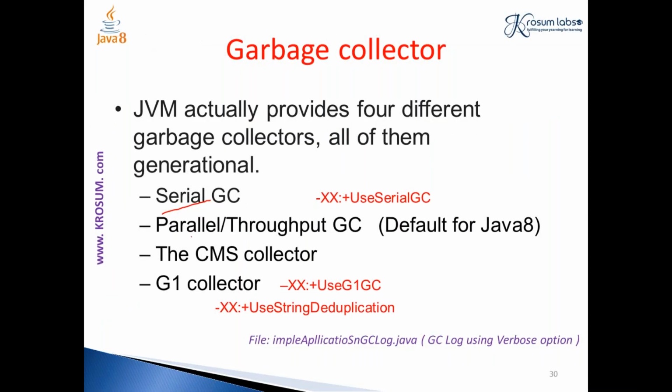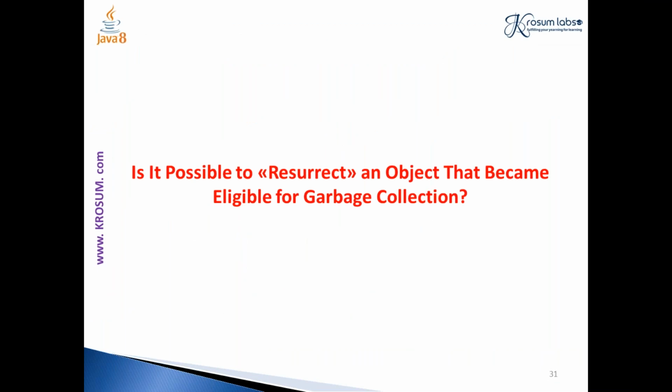So this is just a small demonstration of how the GC is used here. Now we get a question: is it possible to reuse an object which was marked to be garbage collected? Say, for example, I have a particular object and the garbage collector has marked it as an object to be collected. Can I use it again? Can I revert it back so that I can use it again? Yes, it is possible. It is possible through the finalize method.